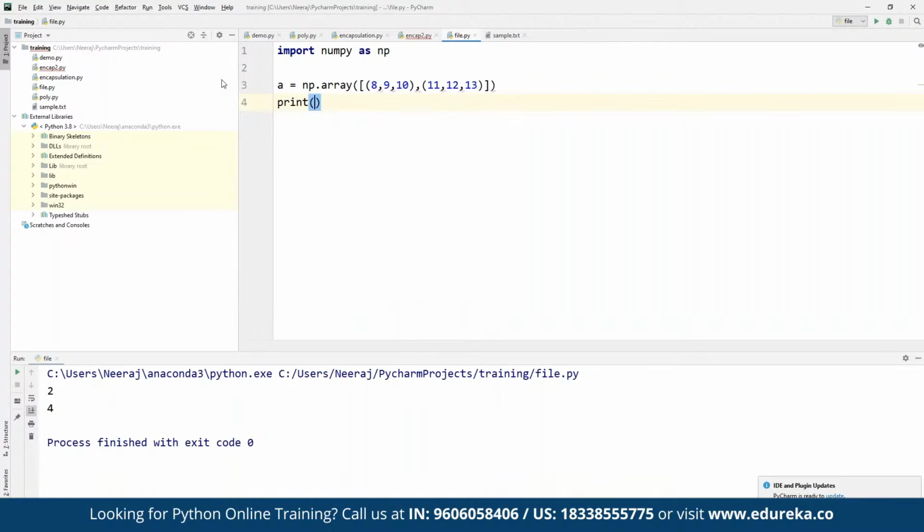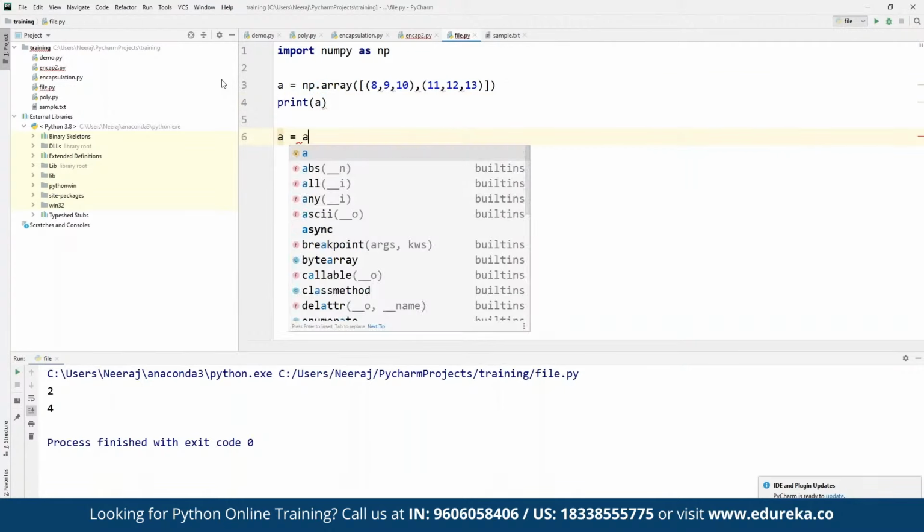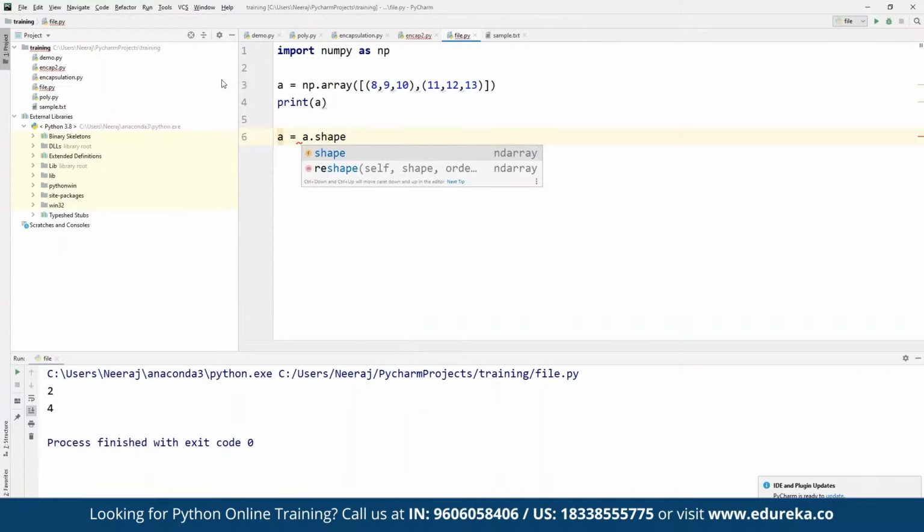And then we can define print. First of all, we want to print the array here, and then we can define a is equal to a dot shape for finding the shape, or if we want to reshape it, we can define reshape as well if you want to reshape the same element. All right, here we can define reshape. Now suppose here we want this to be reshaped to 3, 2, and then we can define print a again.